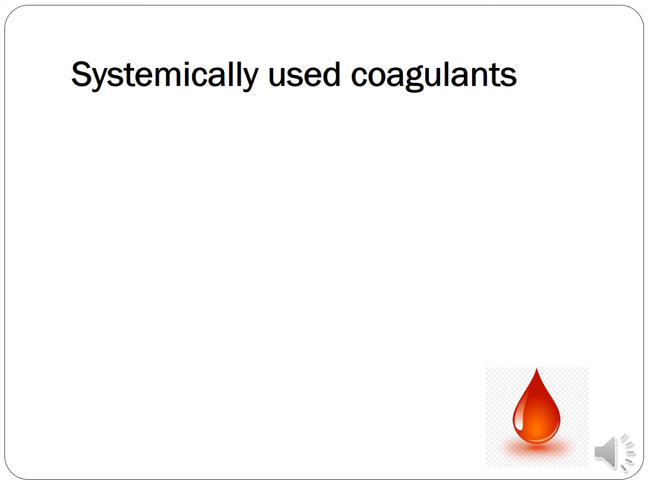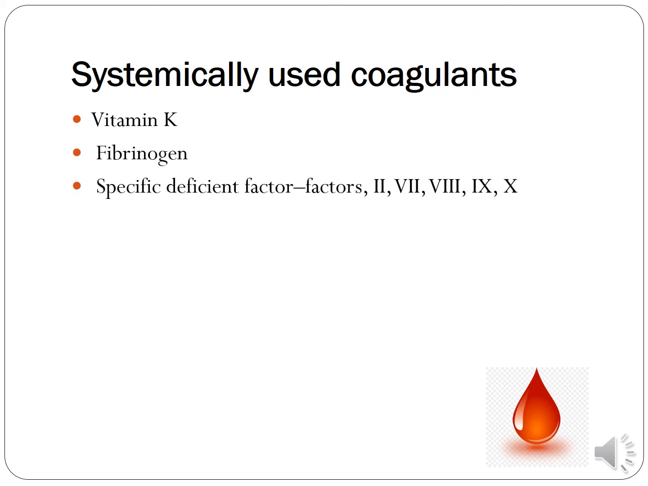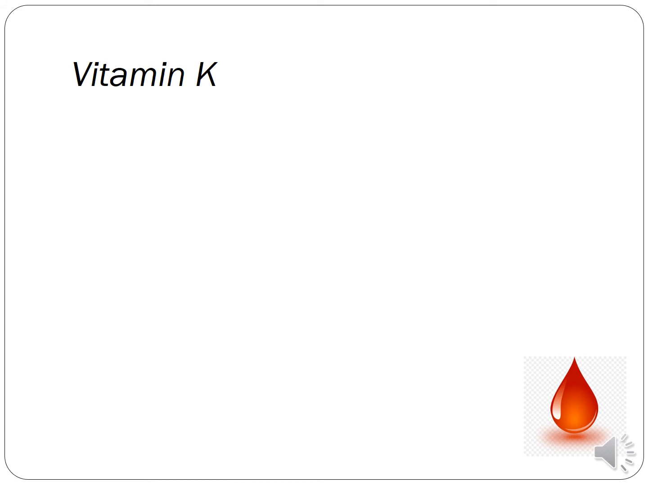Now next is the systemically used coagulants. These include vitamin K, fibrinogen, special deficient factors like 2nd, 7th, 8th, 9th and 10th, and ethamsylate. So these are the systemically used coagulants. First we'll see vitamin K.